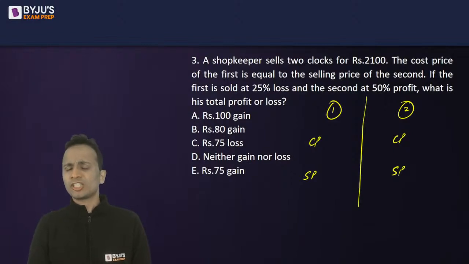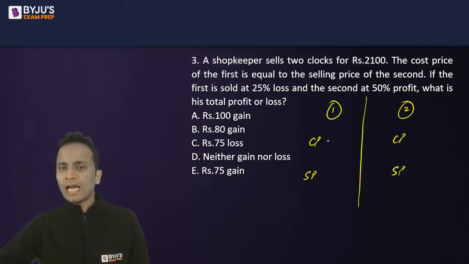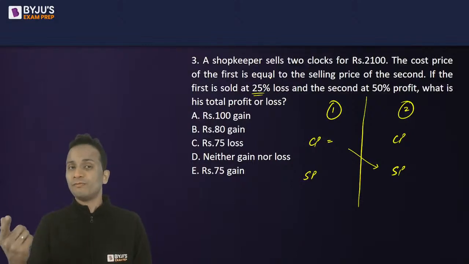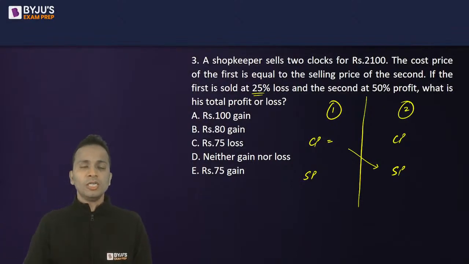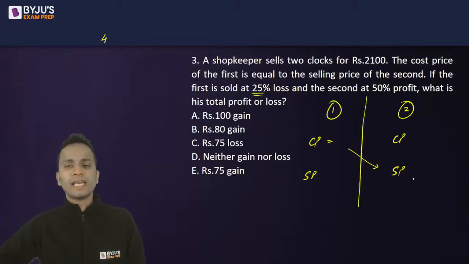I don't like fractions in my questions. Now, the cost price of the first clock has to be assumed. That will become the selling price of the second clock. On the first clock, 25% loss is there. 25%, that means one fourth loss. So I should be assuming the cost price which is a multiple of 4. First thing. Next, this same assumption will become the selling price of the second clock on which 50% profit is there.